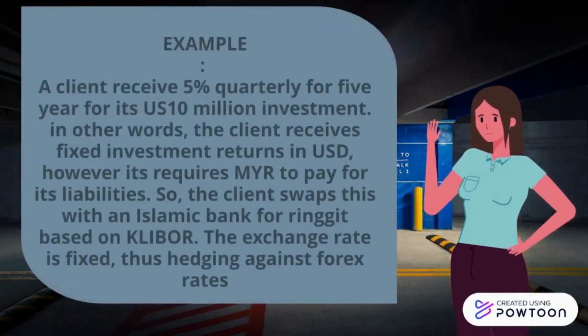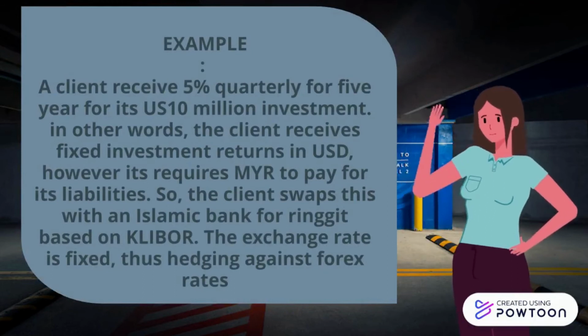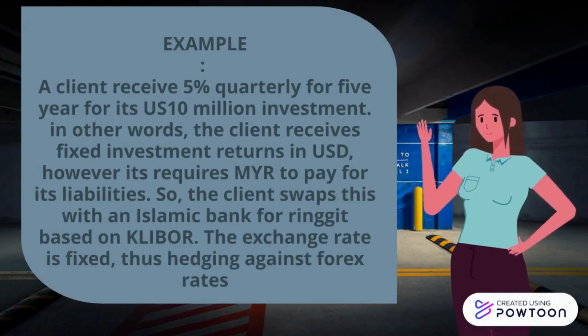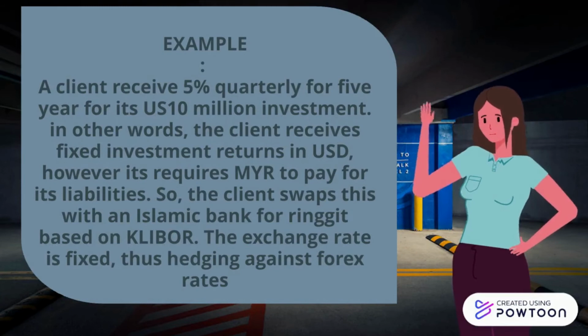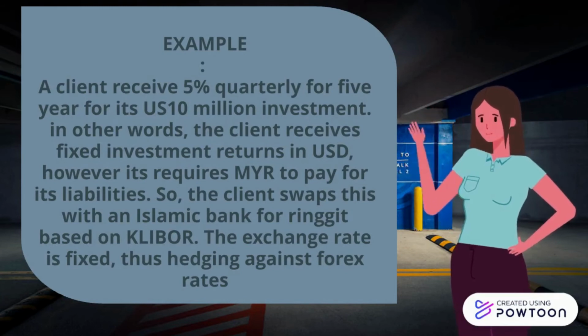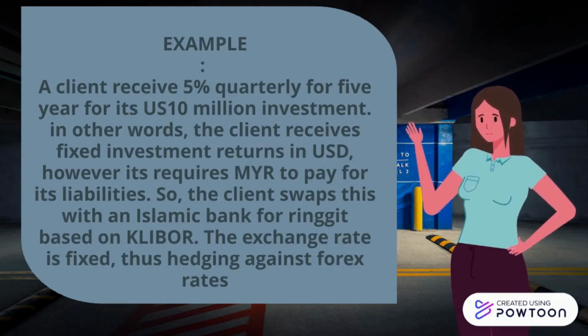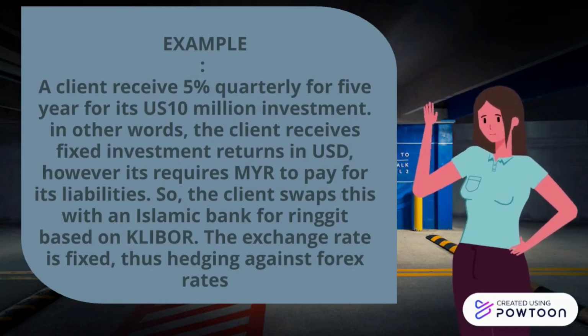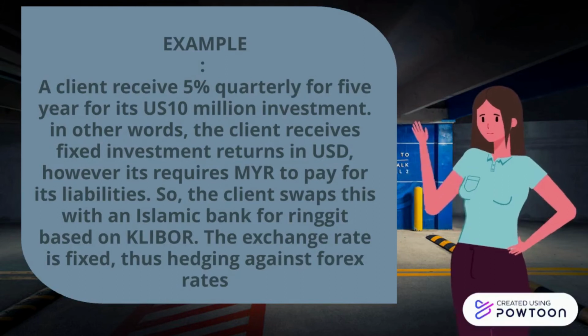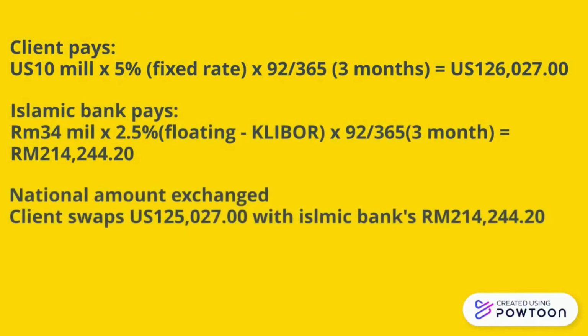A client receives 5% quarterly for 5 years for its $10 million investment. In other words, the client receives a fixed investment return in USD. However, it requires Malaysian ringgit to pay for its liability. So the client swaps this with an Islamic bank for ringgit based on KLIBOR. This is the example of the Islamic cross-currency calculation, in which we can see that the total the client pays and the Islamic bank pays is actually the notional amount exchanged between them.